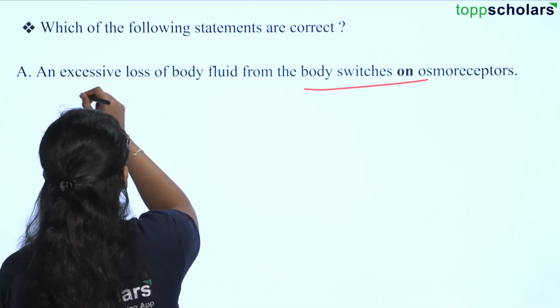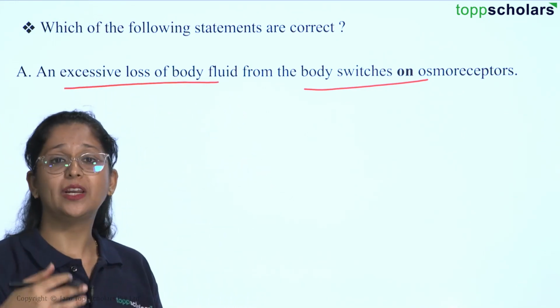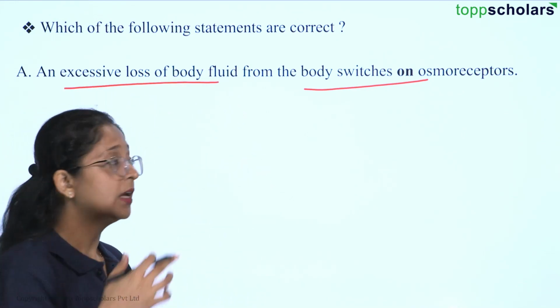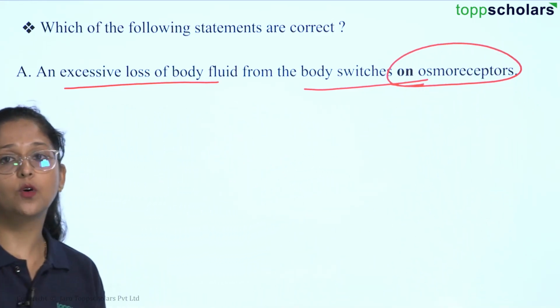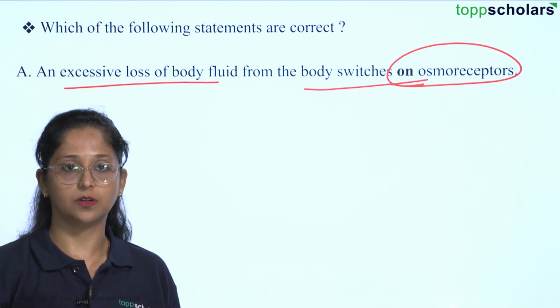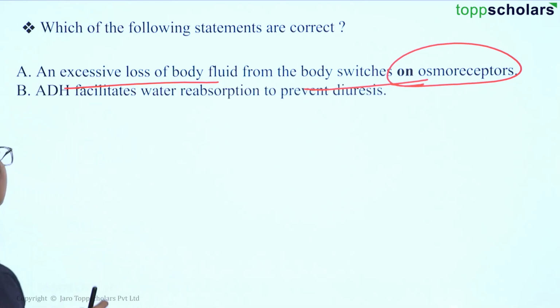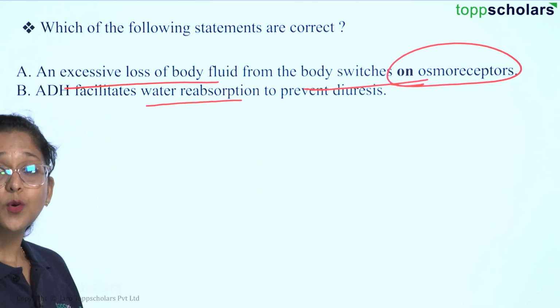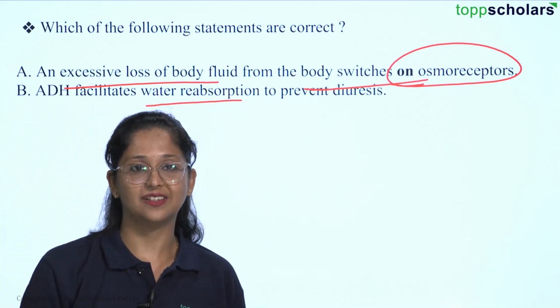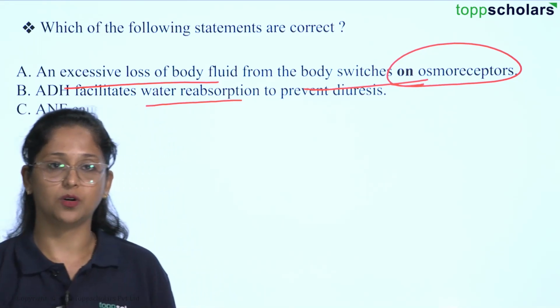So here, when you are experiencing excessive loss of body fluid, in any way, the reason is that your body has switched on the osmoregulators or osmoreceptors. In statement B, ADH is going to facilitate reabsorption of water so that it can prevent diuresis. Okay, it will reabsorb the water.